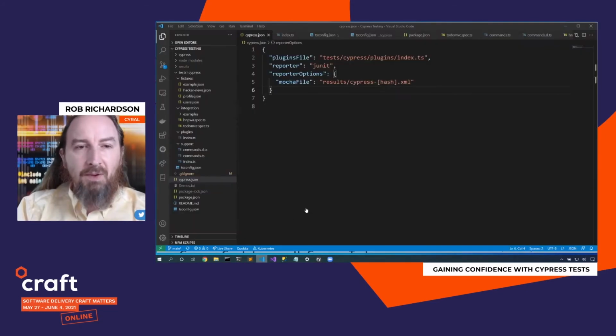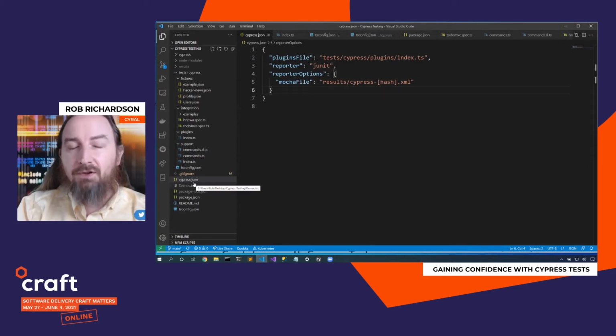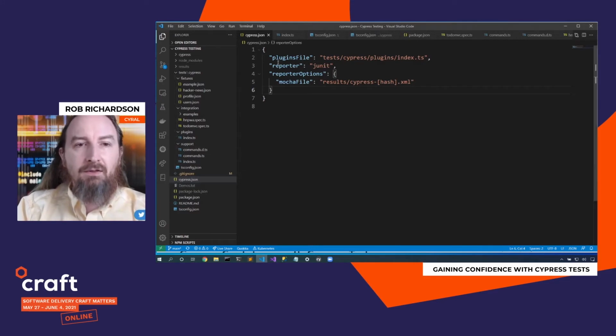In this code base, our first stop is this cypress.json file. This got scaffolded for us. In this cypress.json file, it lists the plugins file, and that's where the rest of the configuration begins. Here's that path to the plugins file. Now, instead of integration/cypress, I chose to put it in a test/cypress folder.